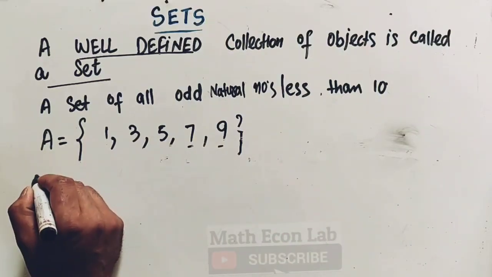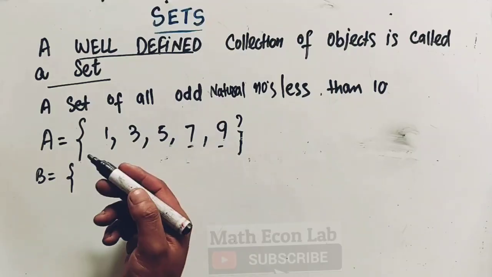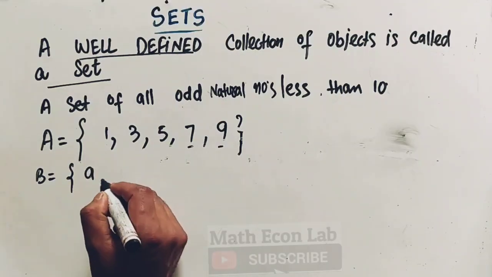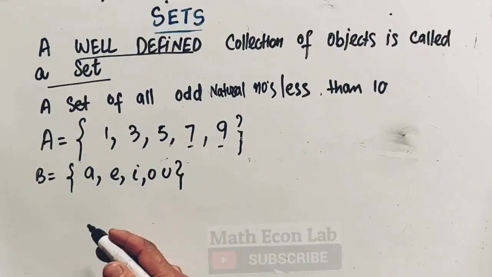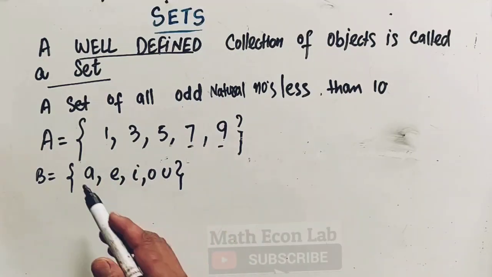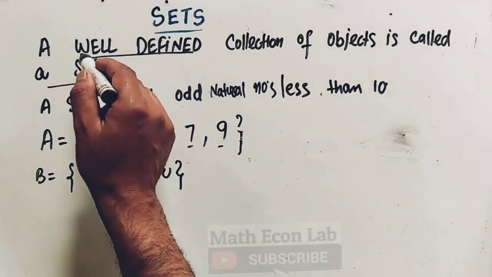Now let's take another example. Let us say B is a set or the collection of all vowels in the English language. So we'll have A, E, I, O, U. This is also well defined for you or me. A is a vowel, E is a vowel. So there is no difference of opinion. This is what we call well defined.